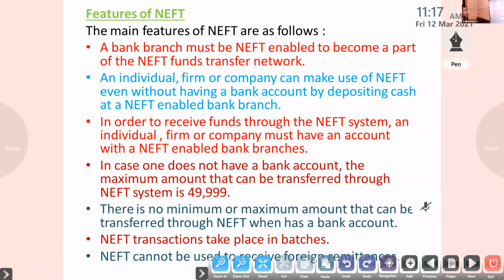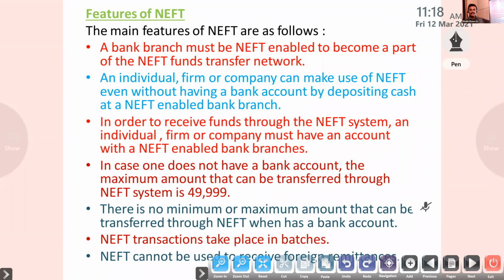Next one, an individual, firm or company can make use of NEFT even without having a bank account by depositing cash at a NEFT-enabled bank branch. Suppose I want to transfer amount to Shubham Pal and I have no account in the bank.